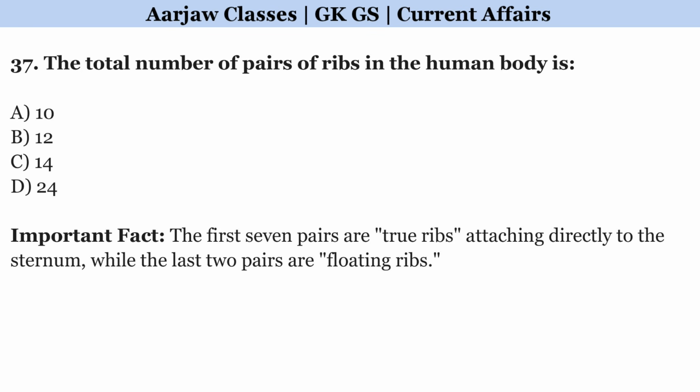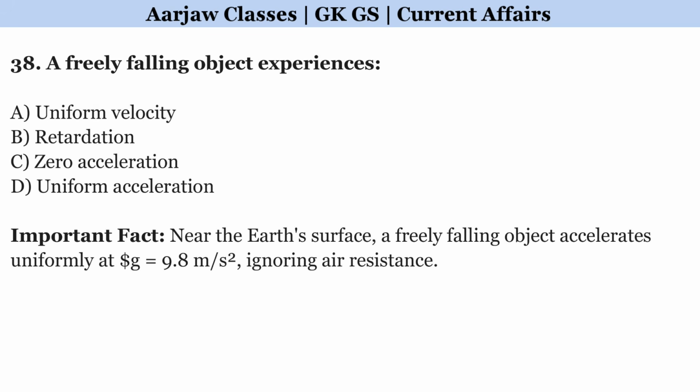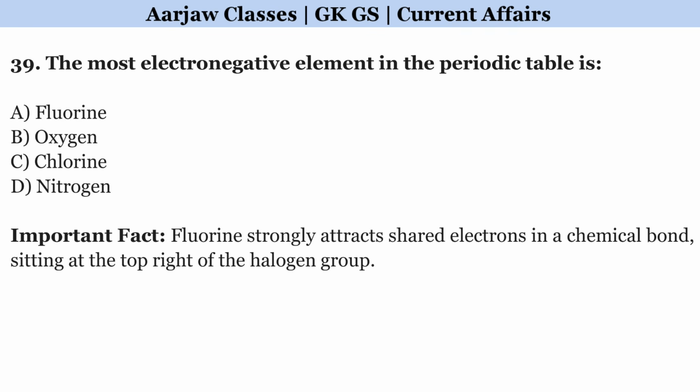The total number of pairs of ribs in the human body is? Right option is B. 12. A freely falling object experiences? Correct option is D. Uniform acceleration. The most electronegative element in the periodic table is? Correct option is A. Fluorine.